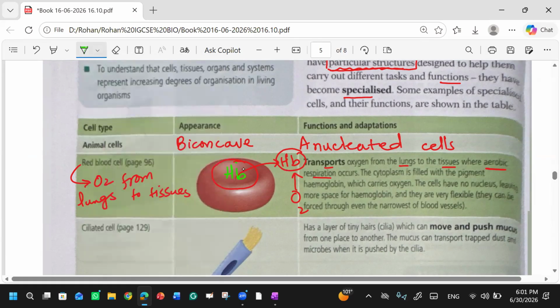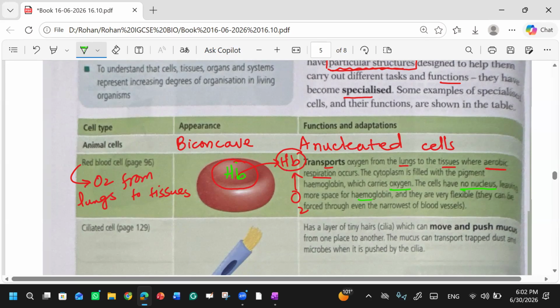Over here there is hemoglobin, which carries oxygen. I told you this is the oxygen carrying pigment. Hemoglobin is what? The oxygen carrying pigment. Red blood cells have no nucleus, leaving more space for hemoglobin. This is what I was telling you.